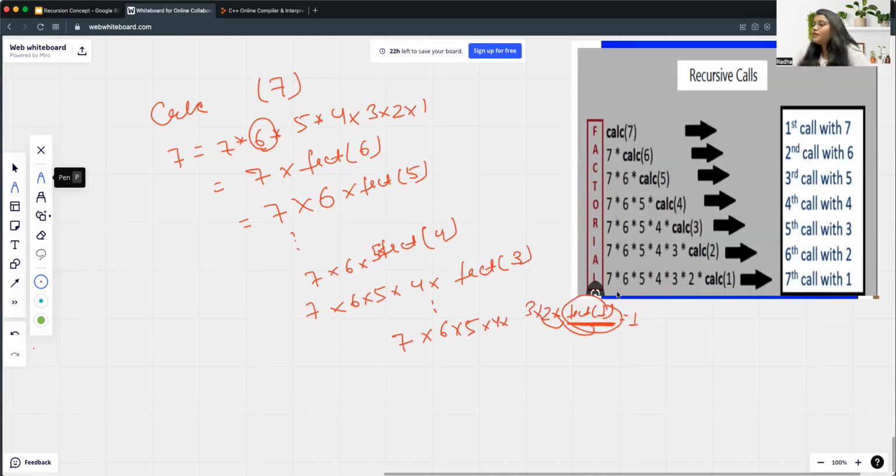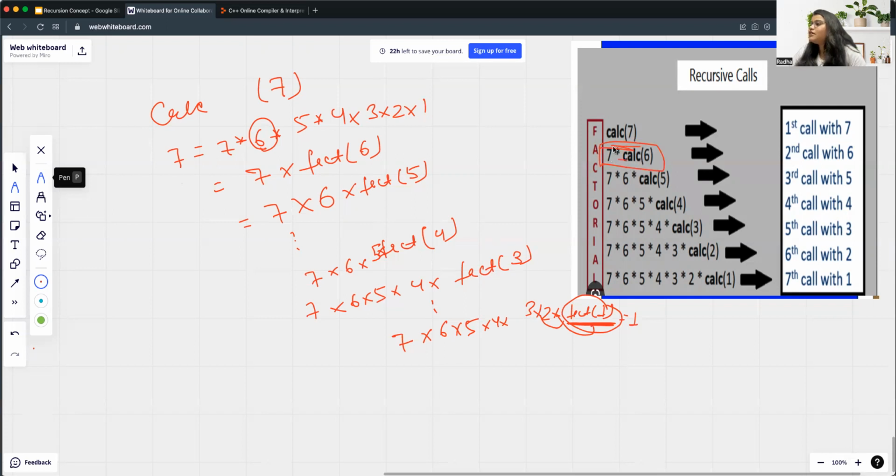So what basically we are doing is, as we told you, that we are dividing a problem, getting the solution of that smaller version, and combining it. So let's understand how it is fitting in the solution, right? Here you can see we wanted to calculate the factorial of 7, right? Factorial of 7. So to get the factorial of 7, we are dividing it into a smaller version.